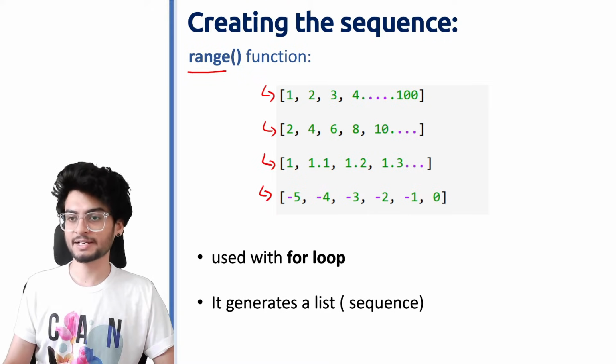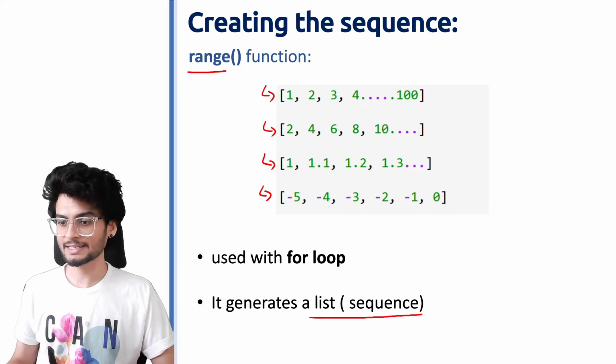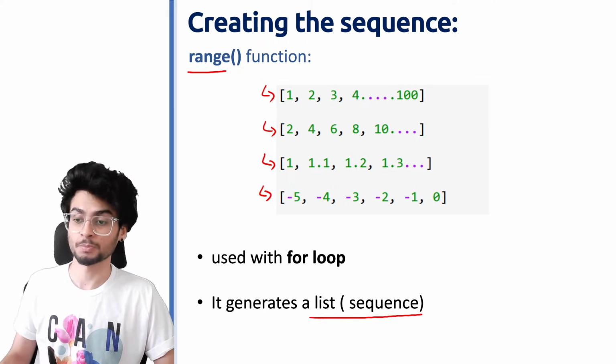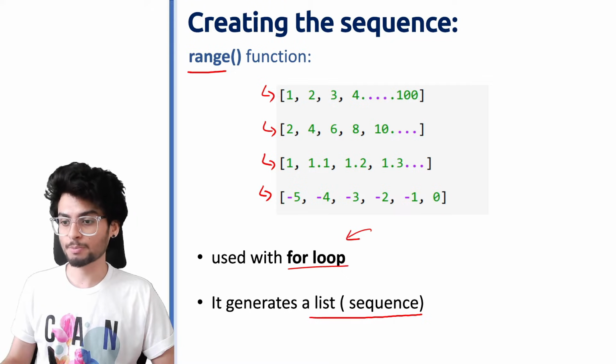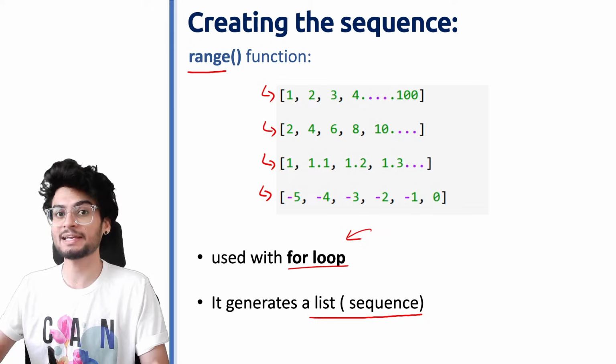So this range function creates a sequence or a list, and this list is generally used inside the for loop. Again, when we talk about for loop, we already know ये जो लूप है कितने टाइम के लिए रन करने वाला है.